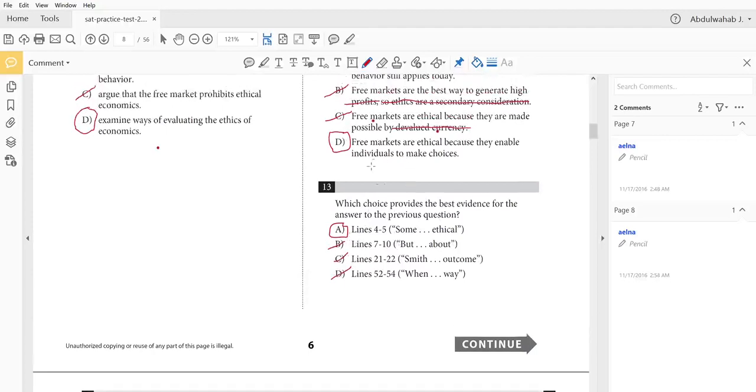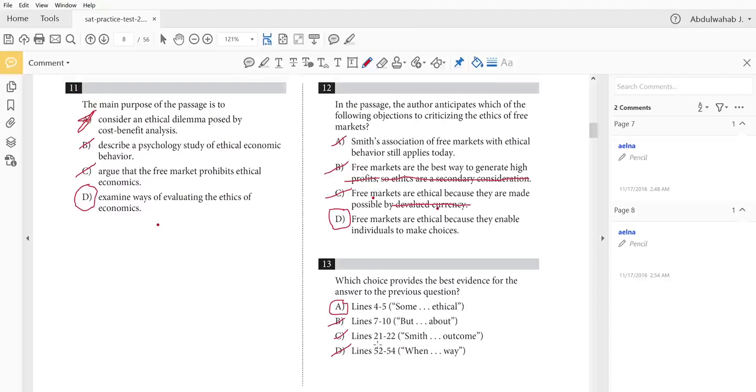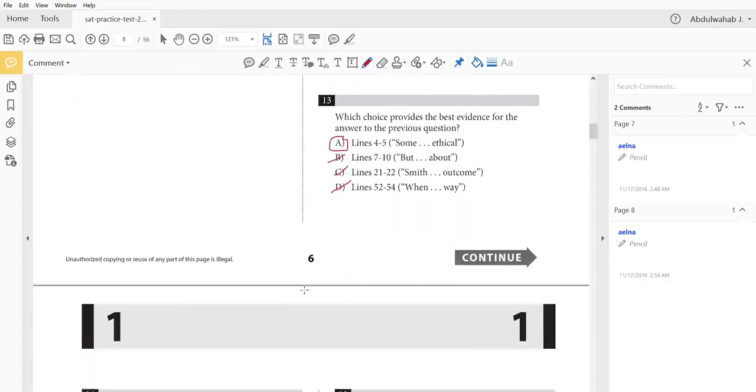I mean, if you already know why you answered the first question, you already have your answer for the second. And you almost always, on every text of the SAT, you'll have a question asking you to make a judgment and then follow it up with evidence. Where's the textual evidence that supports this answer? And this is, again, like killing two birds with one stone. You can get two correct answers for the hard work of finding one.